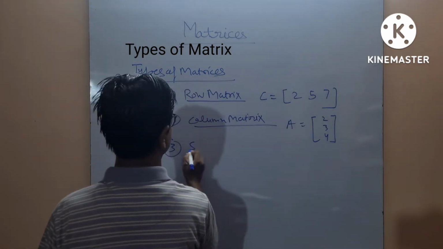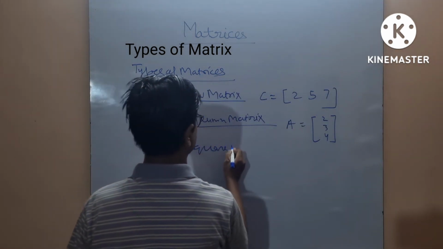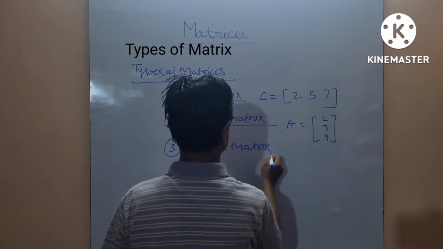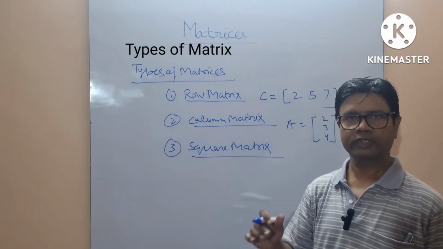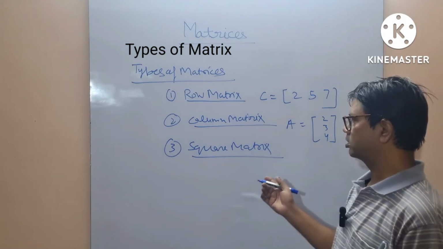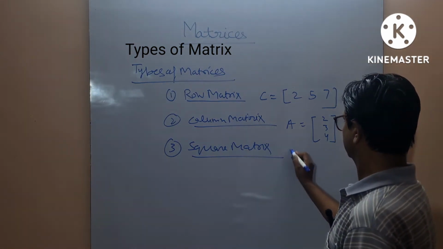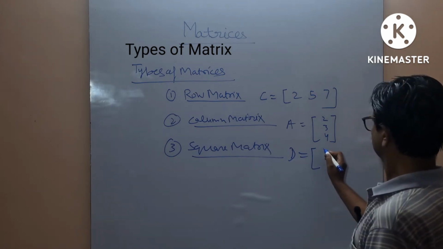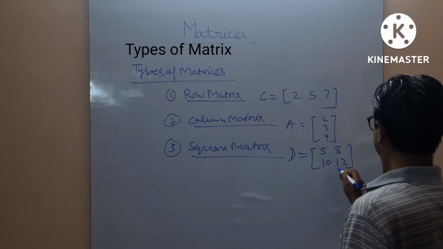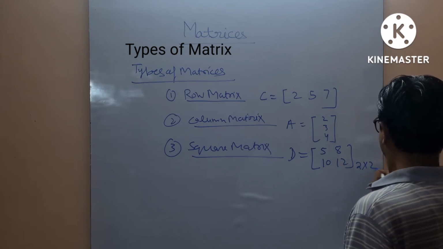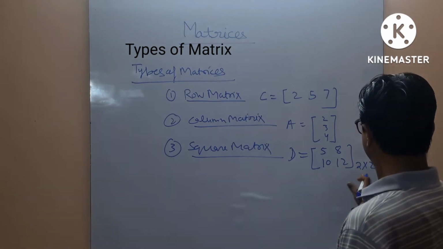Square matrix: a matrix in which the rows and columns are equal is known as a square matrix. For example, now you can see the order of D is 2 by 2.